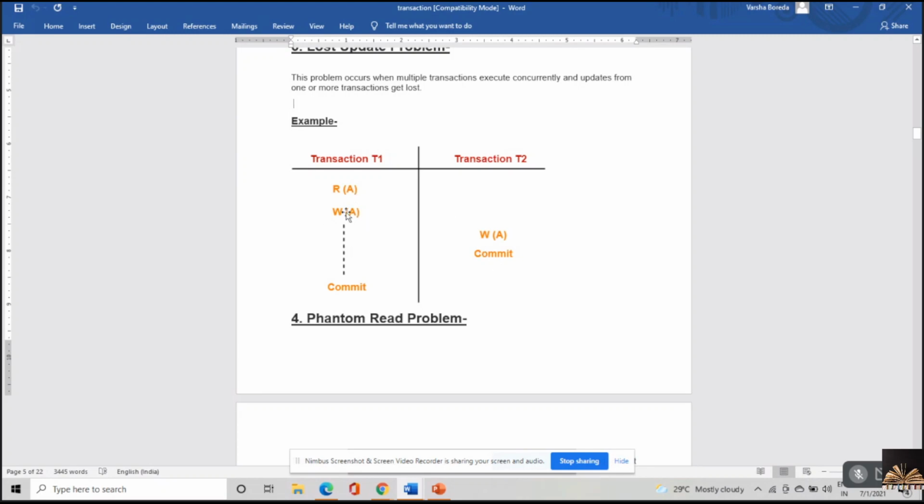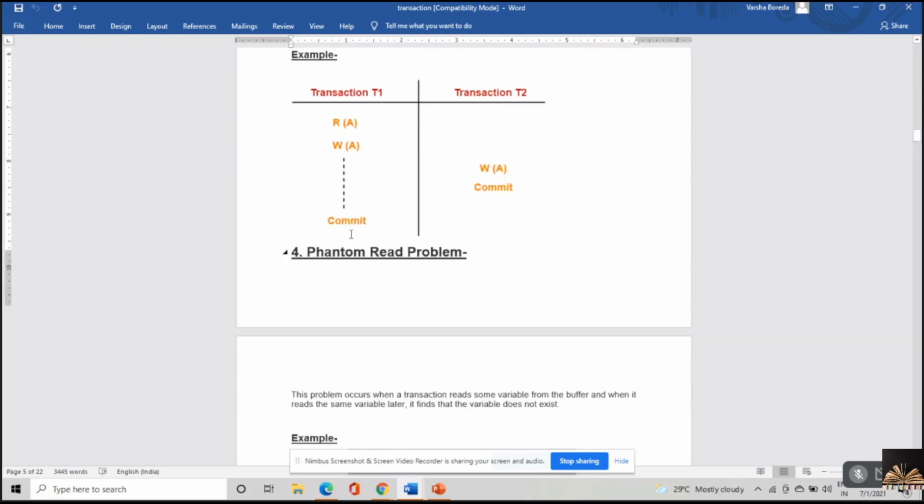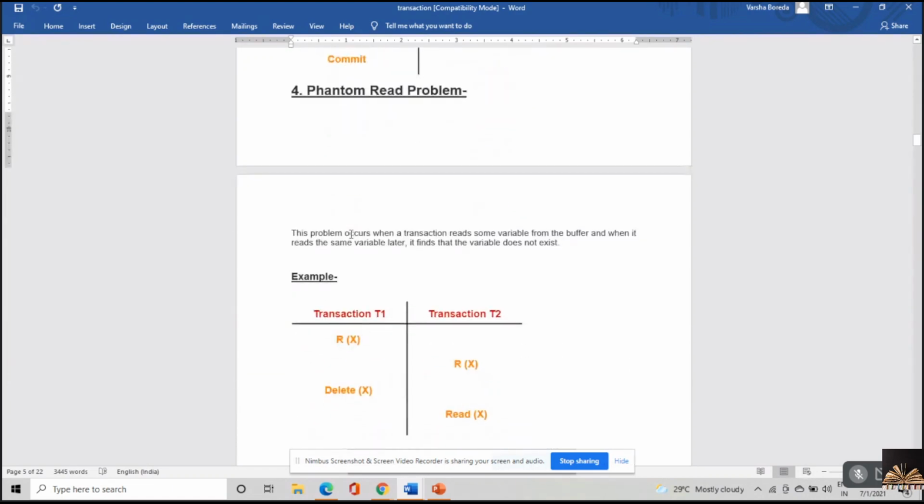So the update made by transaction T1 is lost. That is why we call it the lost update problem. The next one is the phantom read problem.